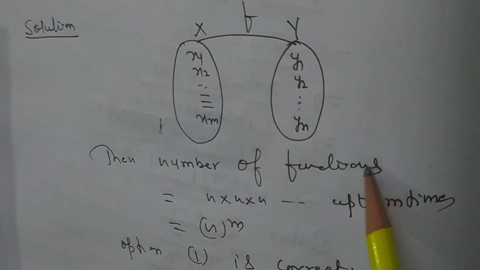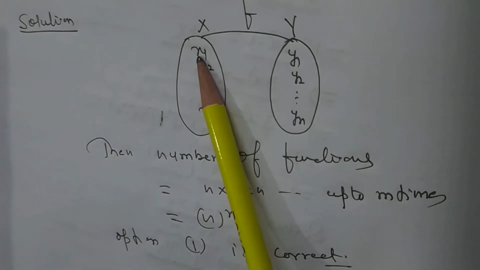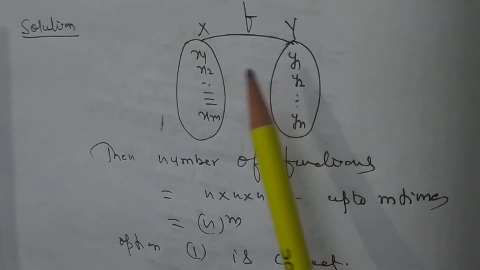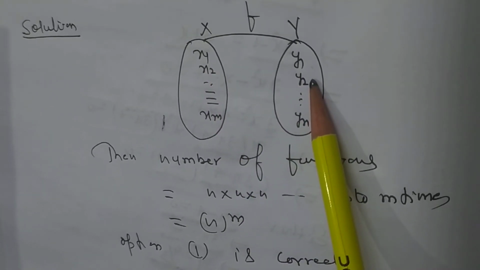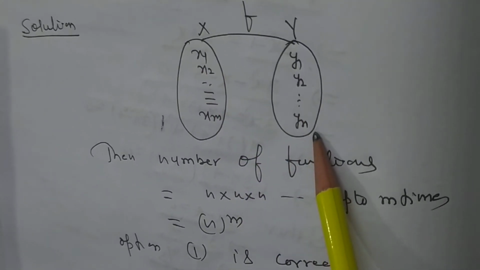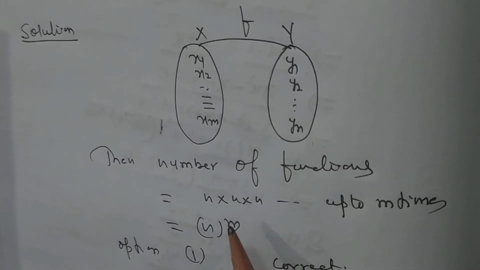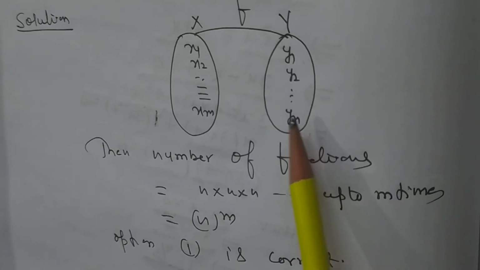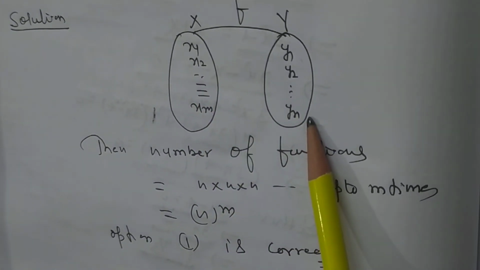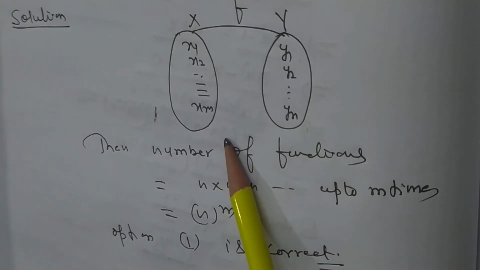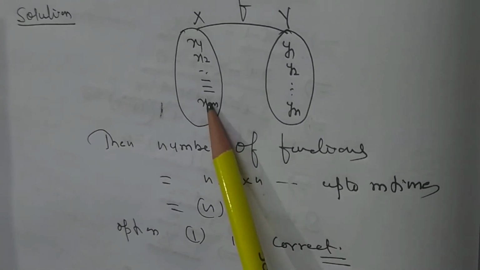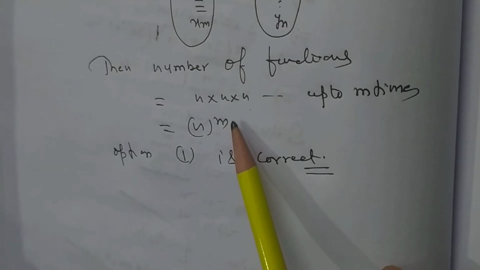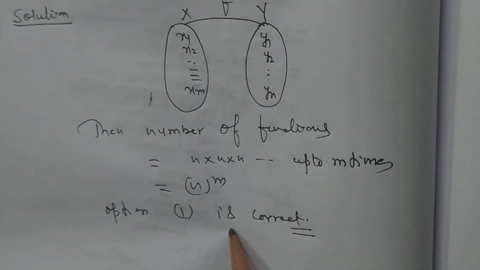Then the number of functions: x1 is associated with y1, x1 is associated with y2, x1 is associated with yn. So there are n possibilities. Here x1 has n possibilities. Similarly x2 has n possibilities, xm has n possibilities. So n is multiplied by itself m times. So option 1 is correct.